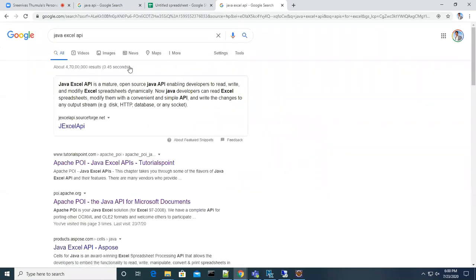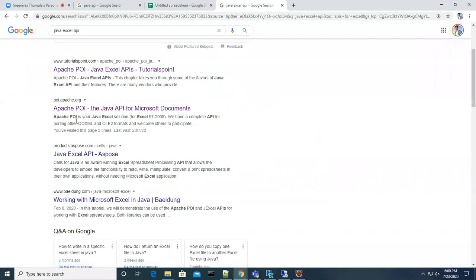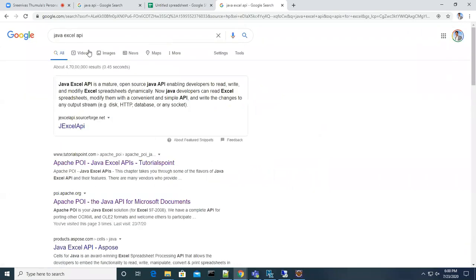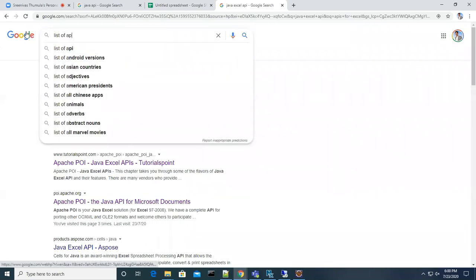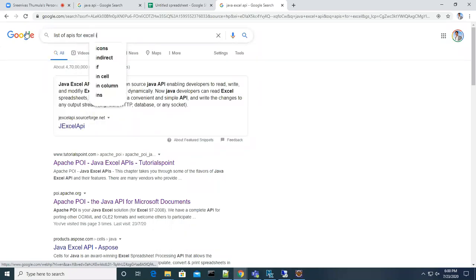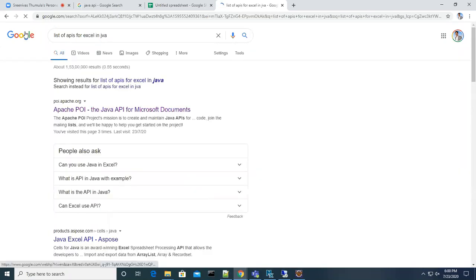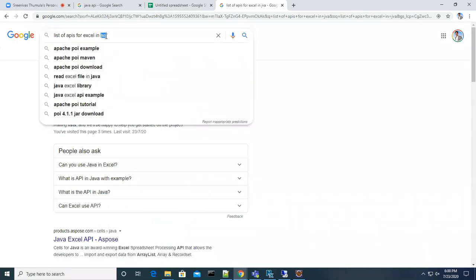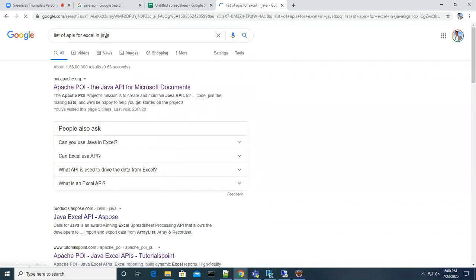We have Apache POI. Java Excel API is also one of the APIs. I'm just going to search list of APIs for Excel in Java, because other programming languages also have some for the same purpose, right?